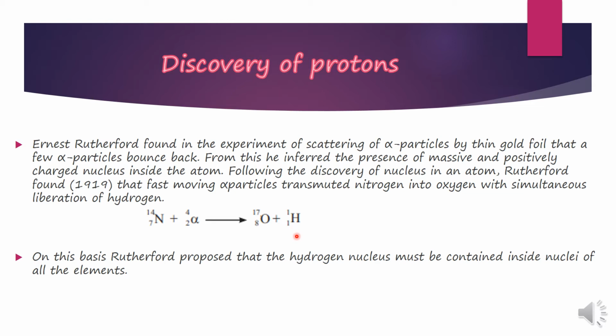He further showed that other elements could also be transmuted, but hydrogen is always emitted. On the basis of this, Rutherford proposed that a hydrogen nucleus must be contained inside the nuclei of all elements, in more or less number. Hence, the hydrogen nucleus was renamed as proton. This is how the discovery of proton happened.